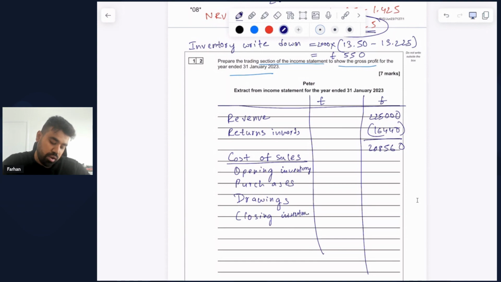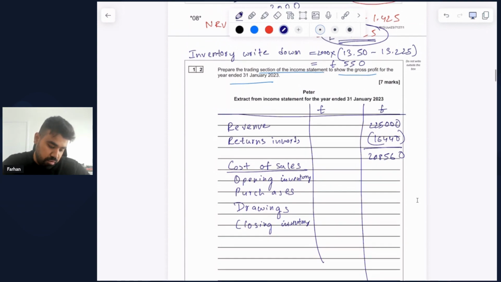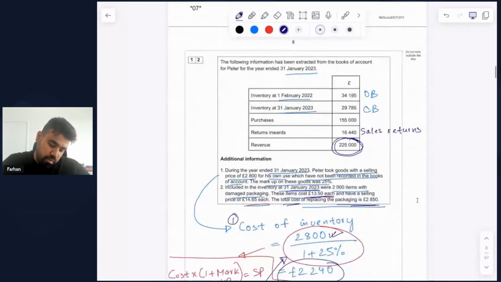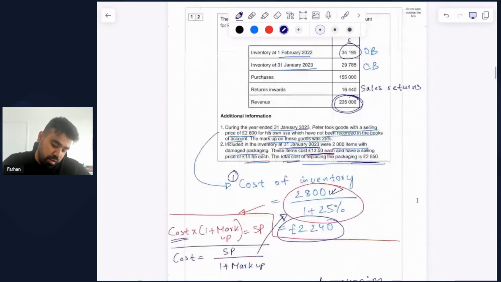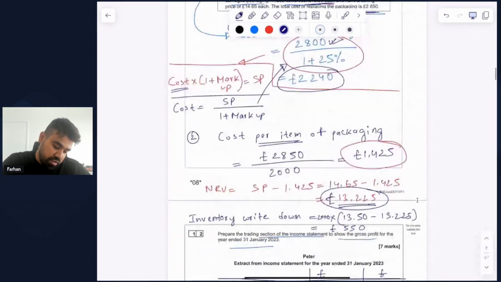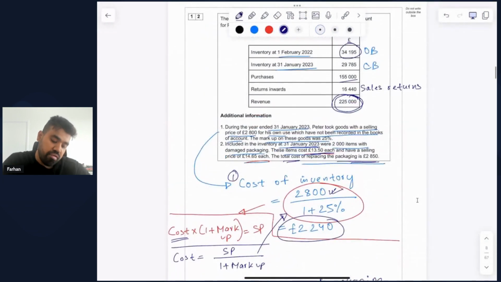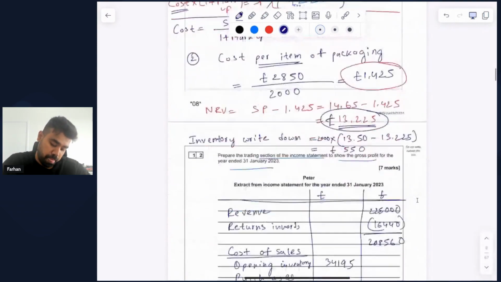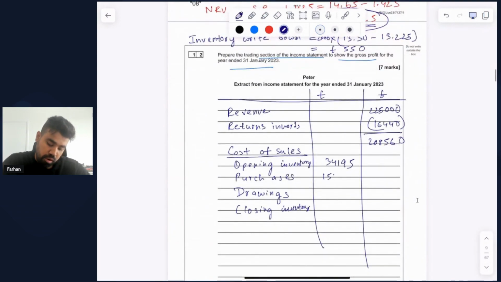Now let's get all the numbers from the information. So opening balance of inventory is 34,195 pounds. And then we're given the purchases, which is 155,000 pounds. Then we have to subtract the drawings, the personal drawings.